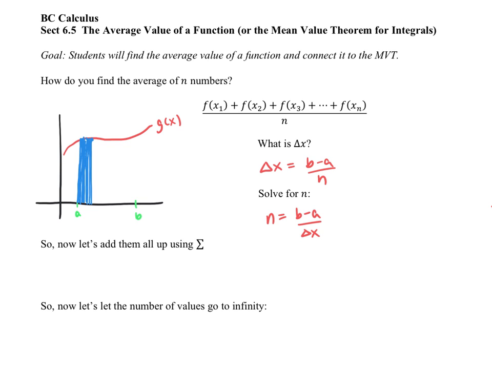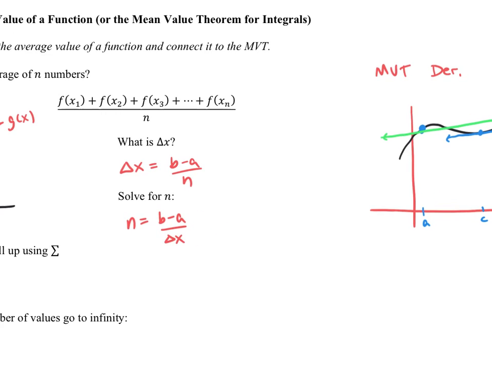The other thing that we want to mention is that we're going to think of this as an infinite sum. So I'm going to write this as the sum from i equals 1 to n of f of x sub i. We've written this in a similar way at the beginning of chapter 5, where if i is 1, we have f of x sub 1. If i is 2, we have f of x sub 2. If i is 3, we have f of x sub 3, and so on and so forth. So I'm just writing that as an infinite sum.